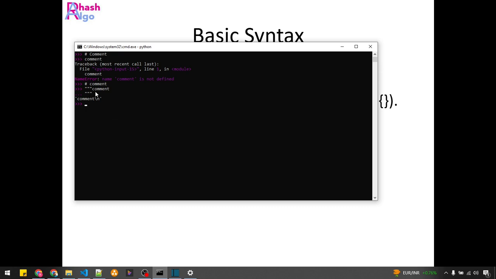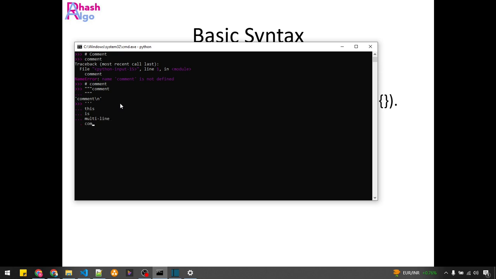This is a multi-line comment. If I want multi-line comments, I need to use three double quotes, followed by three double quotes, and in between I can have multiple lines. I can take three single quotes as well.